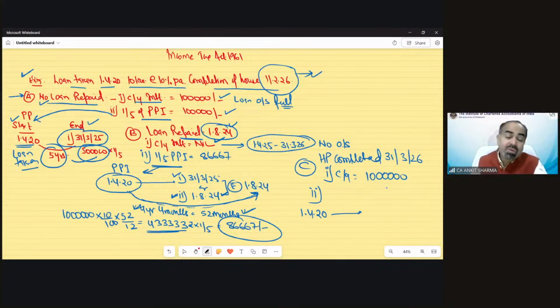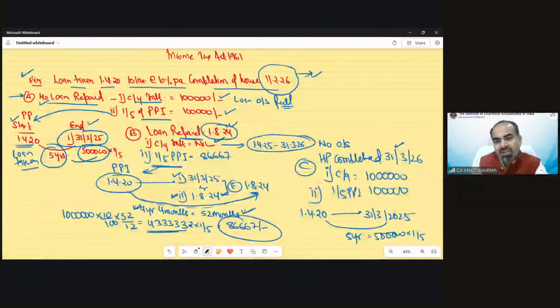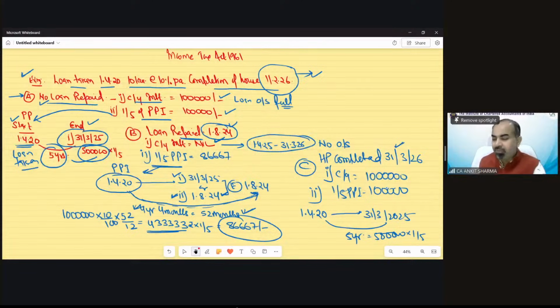And we need the 31st March before this date of completion. So that would be 31st March 2025. That would be again 5 years. Interest would be 5 lakh, and 1/5 of it, that means 1 lakh, would also be the 1/5 of pre-construction period interest in the third case. So if you have already tried it, I believe now you should have understood the concept of calculation of current year interest and pre-construction period interest.